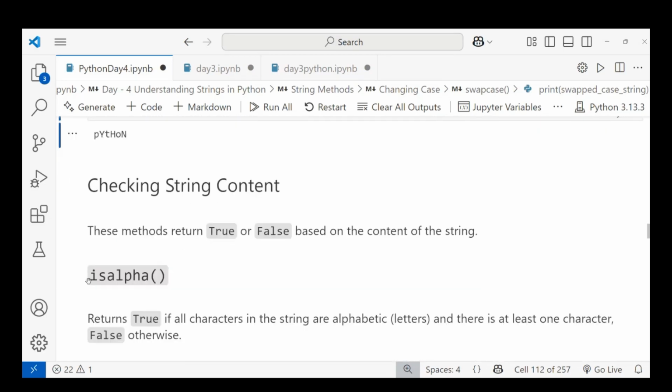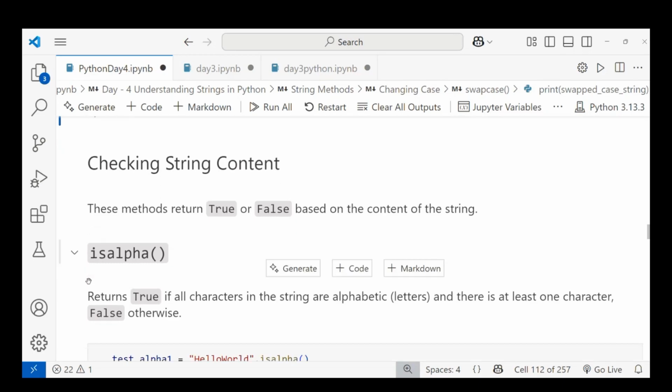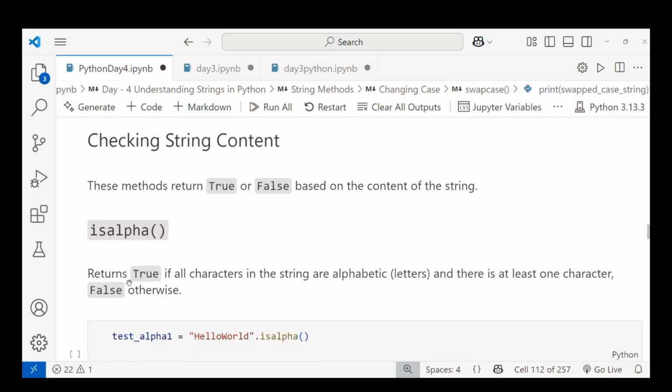Let me continue with the next one, checking the string content. These methods return only a value, true or false, based on the content of the string. Okay, isalpha. Isalpha checks whether the given string is alphabetic or a number, like that. Isalpha checks only for alphabets. It returns true if all characters in the string are alphabetic and there is at least one character, and false otherwise.